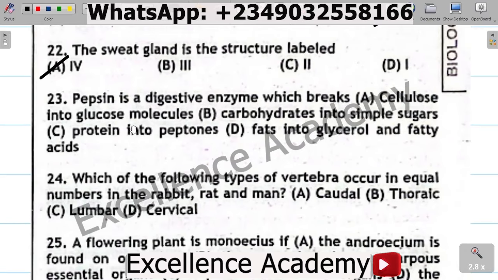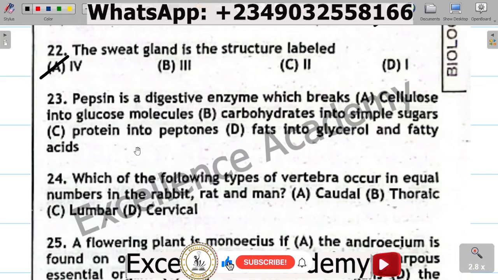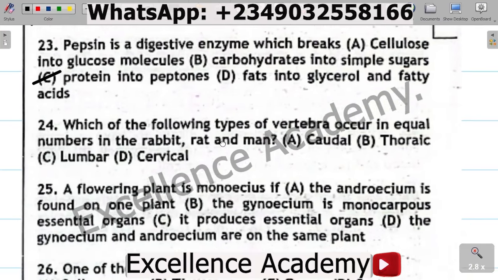Question 23. Pepsin is a digestive enzyme which breaks A. Cellulose into glucose molecules, B. Carbohydrates into simple sugars, C. Protein into peptones, D. Fats into glycerol and fatty acid. The correct option is C. Protein into peptones.